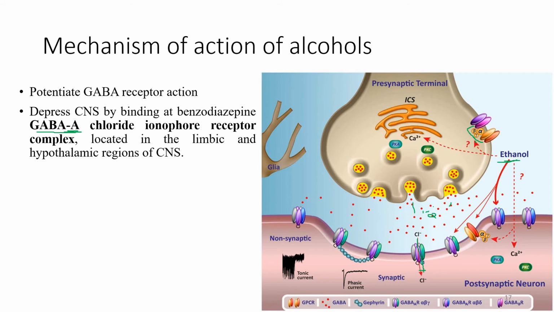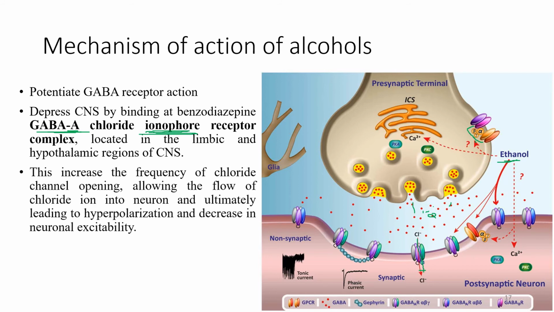It was mentioned in the text, so I wish to share it with you, that it is depressing the CNS by binding at the benzodiazepine GABA A chloride ionophore receptor complex located in the limbic and hypothalamic region. We will be discussing what an ionophore is.